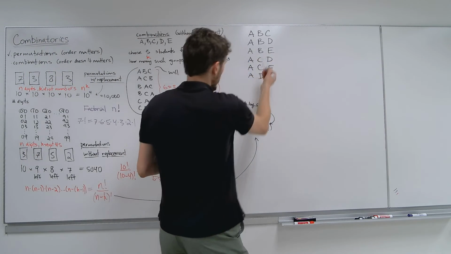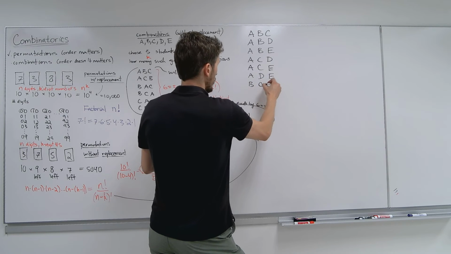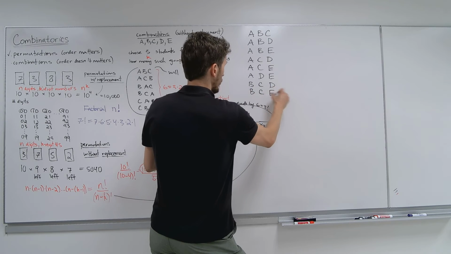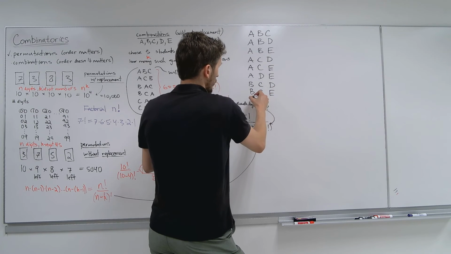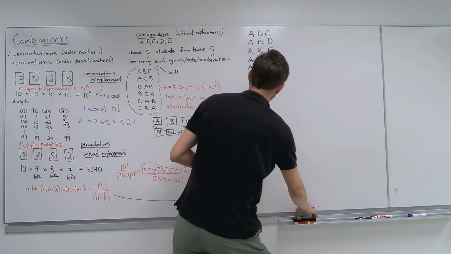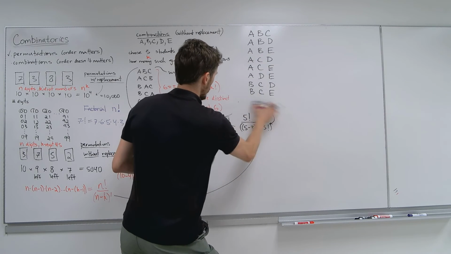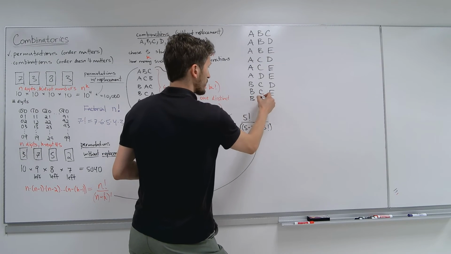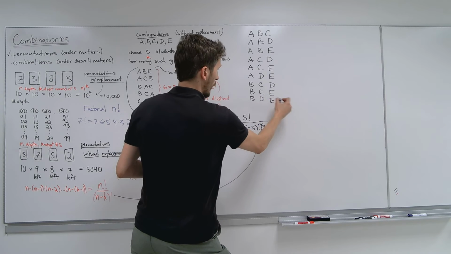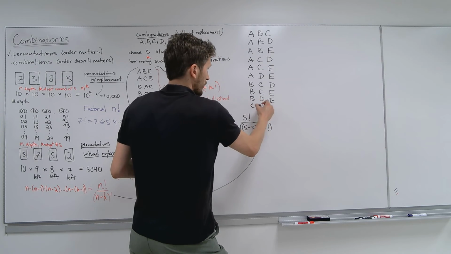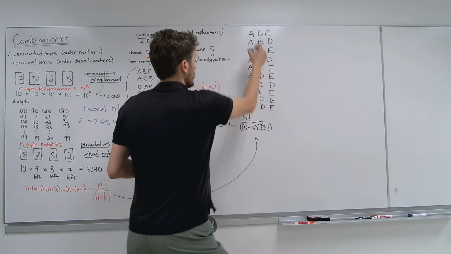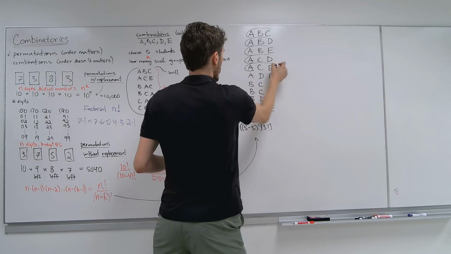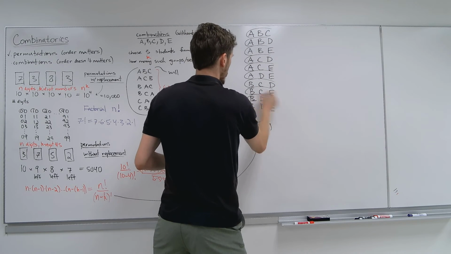Now let's say Albert or A is not there. Well, we can do B, and then with C and D. B with C and E, okay? And what else? We can do B. Let me just erase this, everybody. You've seen it though, so that's good. And then you can have B with D and no C, and then E. And then that's the only options left, no more B and no more A, so you have C, D, and E. And if you count this, it is 1, 2, 3, 4, 5, 6, 7, 8, 9, 10.